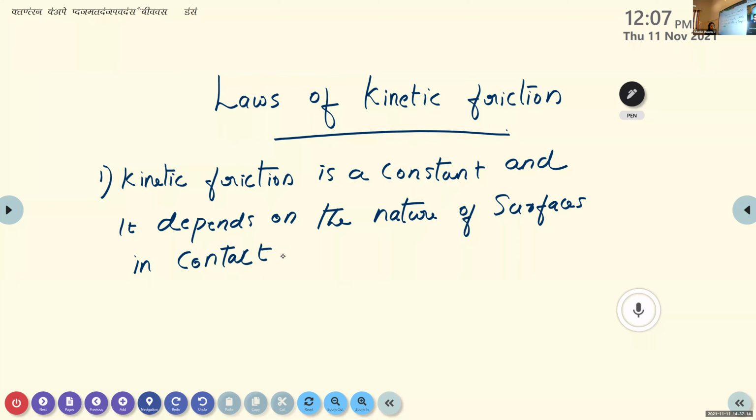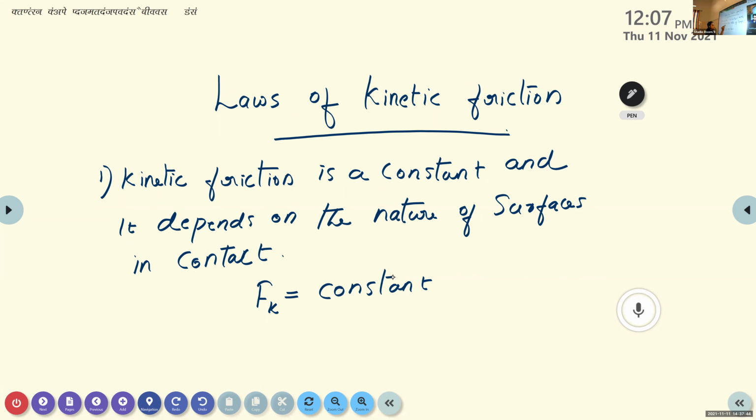For example, the kinetic friction Fk is a constant. The value of kinetic friction is a constant, but it depends upon the nature of the surfaces in contact.